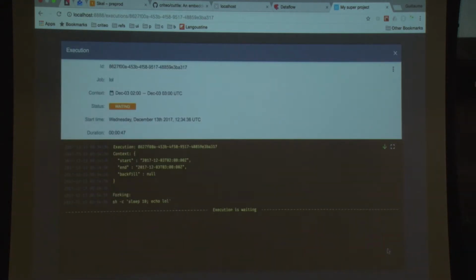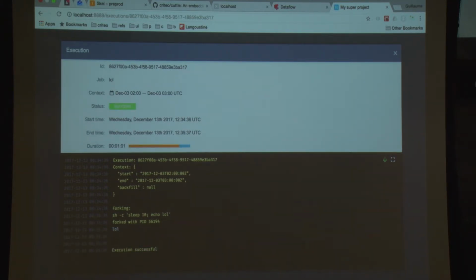If I open this waiting execution, I see it tried to fork, but it was waiting for something. Here it's running, so it is probably in the sleep phase, and 10 seconds later it will write lol, and the execution is successful. Here I see that it waits for 50 seconds and runs for 10 seconds, which is expected. The run is the sleep plus the echo, and waiting is because we were so late. We have so many to catch up, so many jobs running at the same time with few resources, that a lot of executions have to wait.